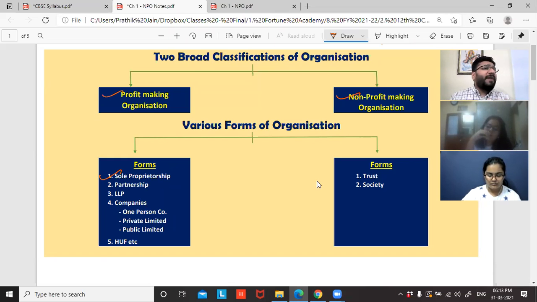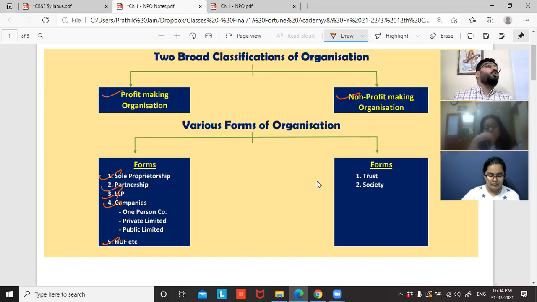What is the next form? If I don't want to be a sole proprietor, do I have any other option? Yes. You can start a partnership concern. What is a partnership concern? How do we account for it is the next chapter. What is the third form of the body? LLP, limited liability partnership. It can be a theoretical coverage in your entrepreneurship or business studies, but from an accounting point of view, LLP is not covered for you in 12th. If you don't want to form an LLP, you have the option to form a company. In companies also, you have private company, public company. So what is private, what is public? I'll be discussing in volume.